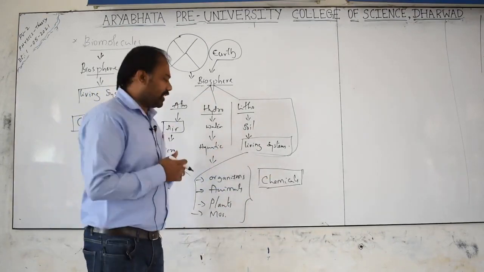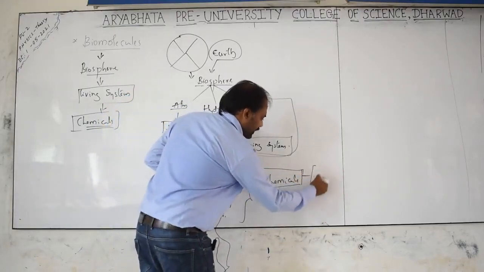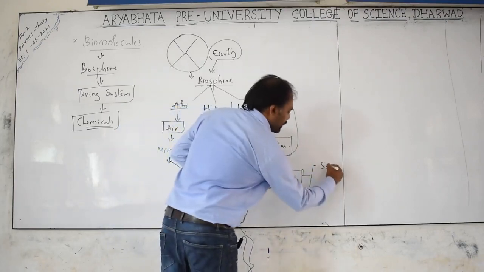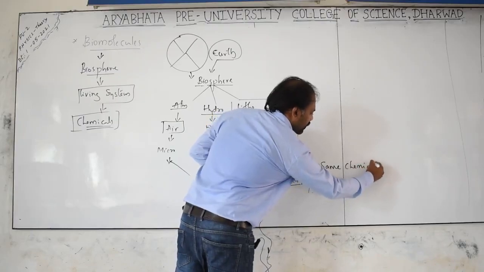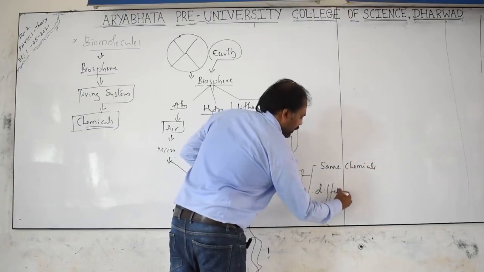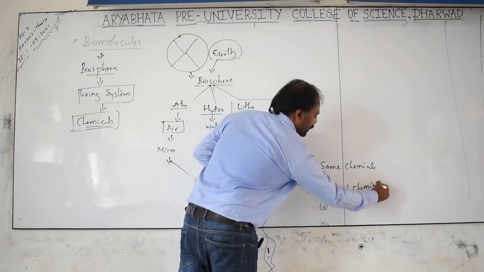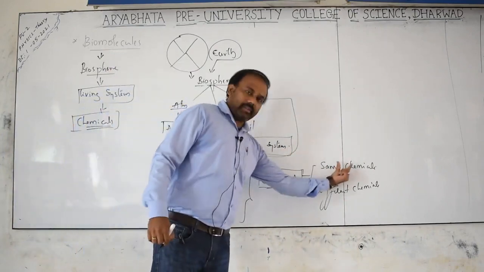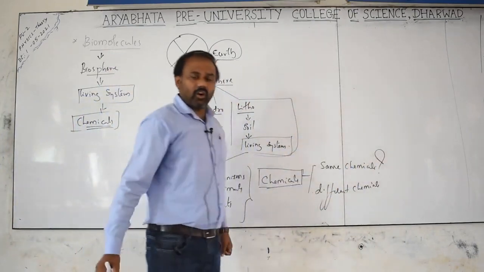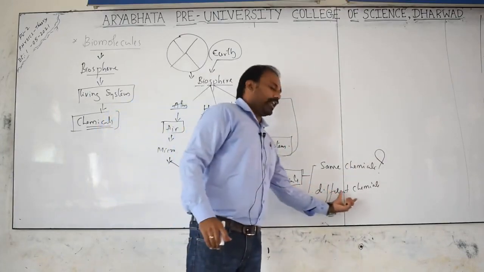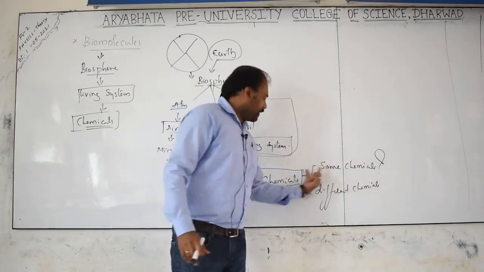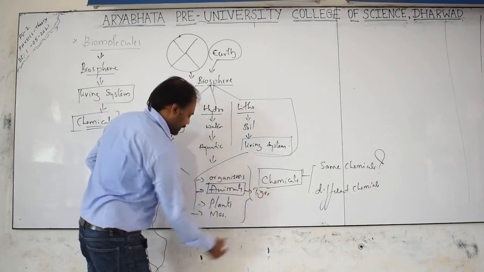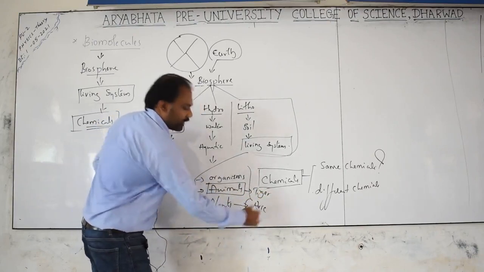But now the question is: are these living systems made up of the same chemicals or different chemicals? Say for example, I can take one living organism, an animal, the tiger, and at the same time a plant, the rose plant.